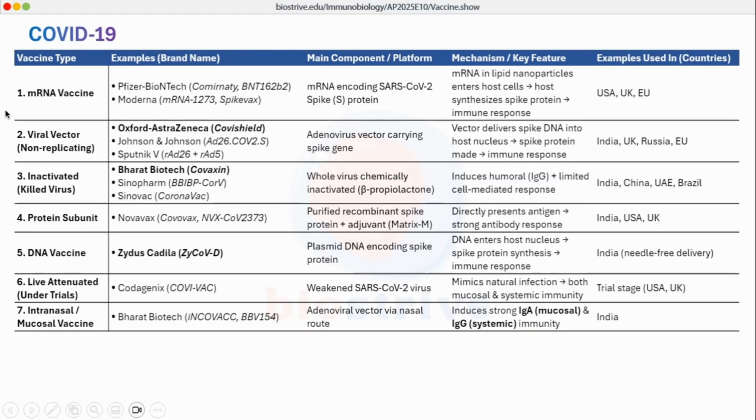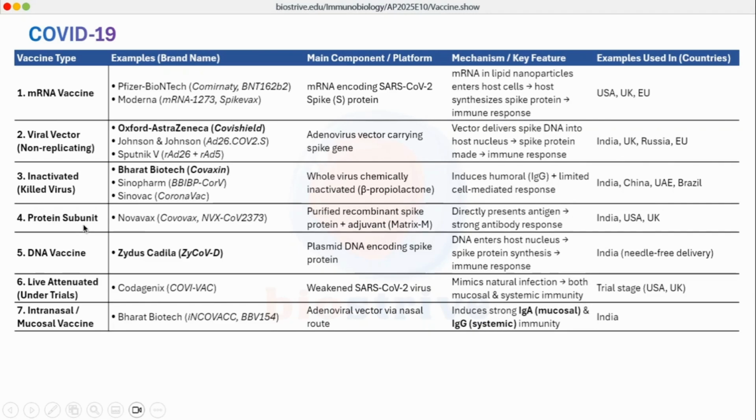COVID-19 vaccines. If we talk about COVID-19 vaccines, the mRNA vaccines include the Moderna vaccine and the Pfizer-BioNTech vaccine. For viral vector vaccines, non-replicating viral vector, we have Oxford AstraZeneca, which is named Covishield in India. We have Johnson and Johnson. We have Sputnik V. For inactivated vaccines, which are dead or inactive vaccines, we have Bharat Biotech's Covaxin. We have Sinovac, which is also named CoronaVac.